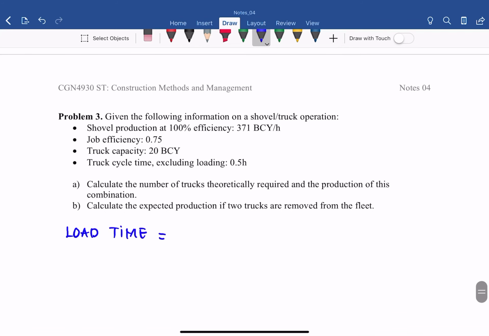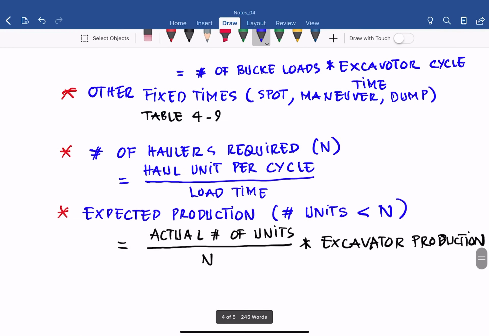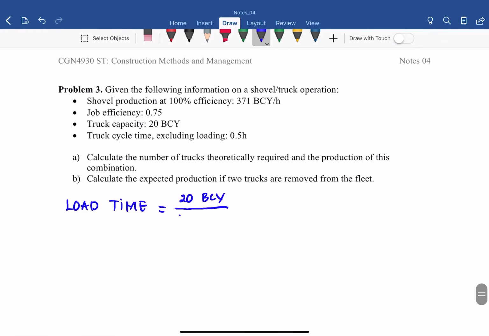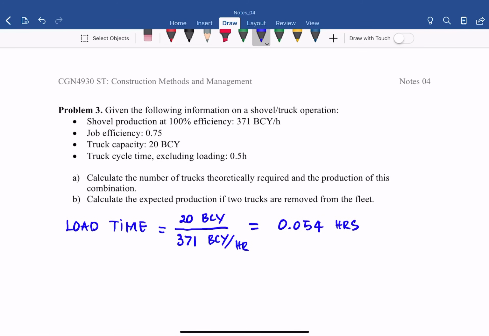So the hauling unit, that is a truck, 20 BCY, divided by the loader production, in this case the shovel at 100% efficiency, 371 BCY per hour. From that we get 0.054 hours, just for loading, while the shovel puts the material on the trucks.